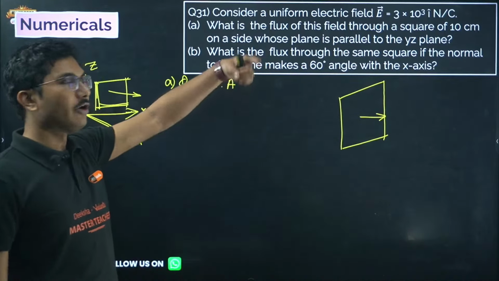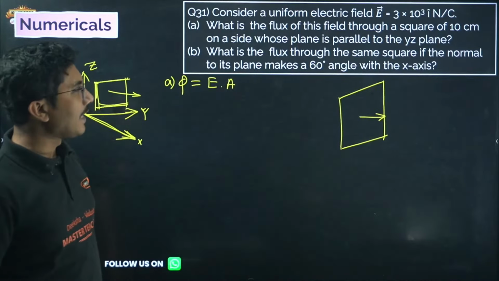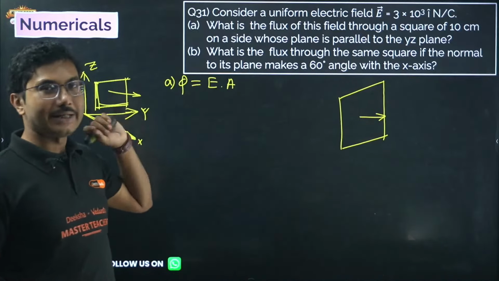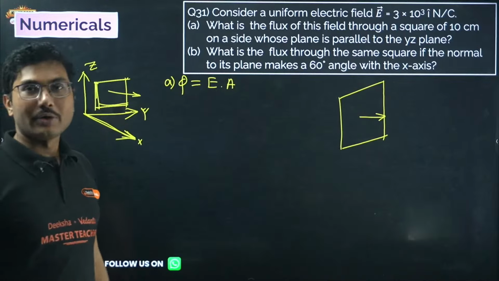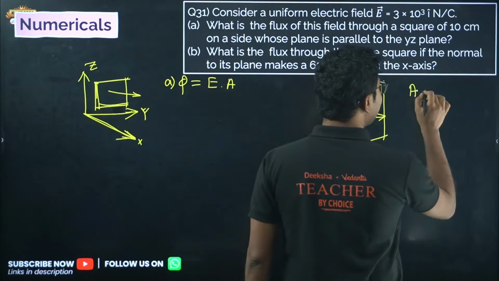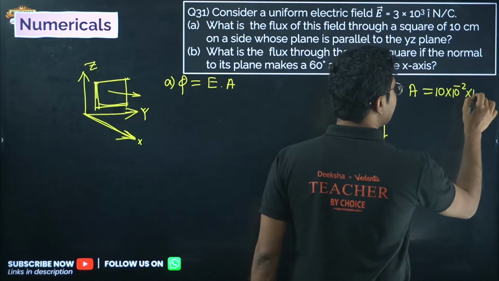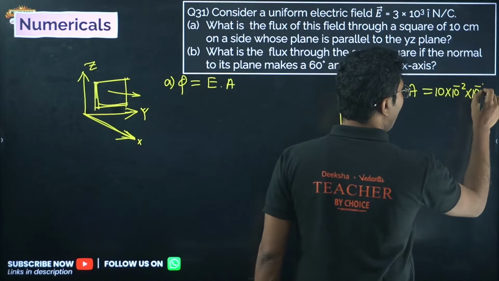I dot I is 1. It's a scalar quantity, so no scalar vector will be there. I dot I will be 1. So if you can calculate the area, the electric field is given, you can calculate the flux. Now what is the area? The area is 10 centimeter into 10 centimeter. It is a square surface of